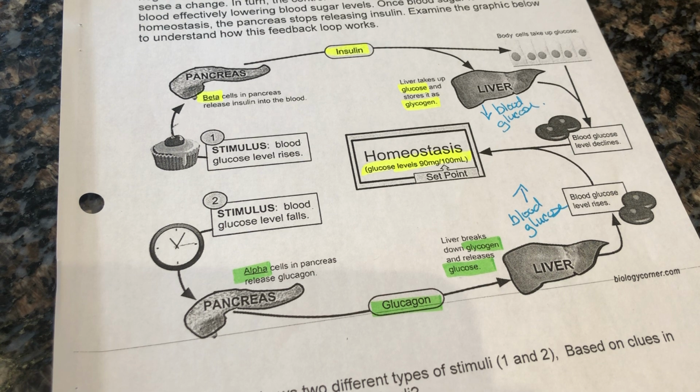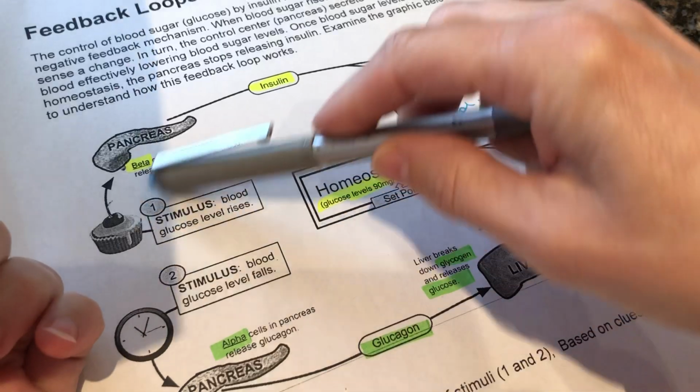Question 8 says, in a single sentence, explain the relationship between the pancreas and homeostasis. So in one sentence, the pancreas uses antagonistic hormones to maintain blood glucose levels. All right, antagonistic hormones to maintain blood glucose levels. And then we enter a different kind of feedback system. So negative feedback loop,